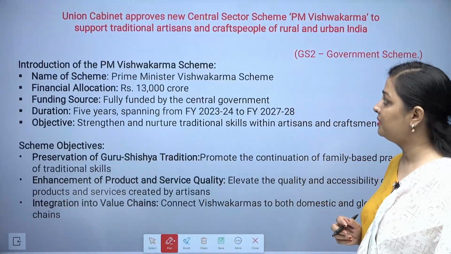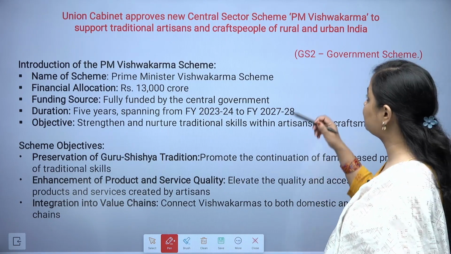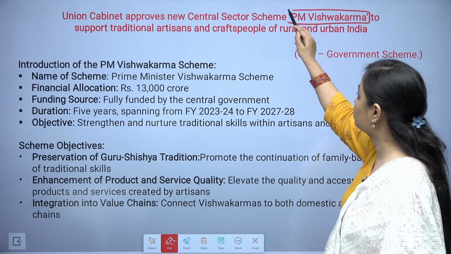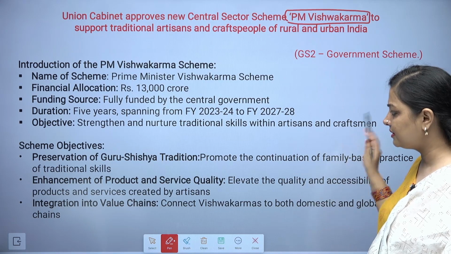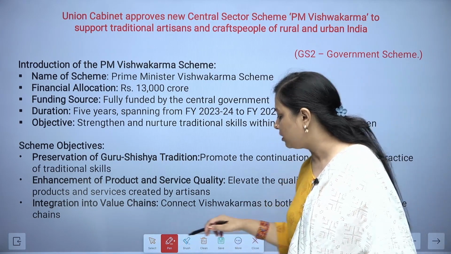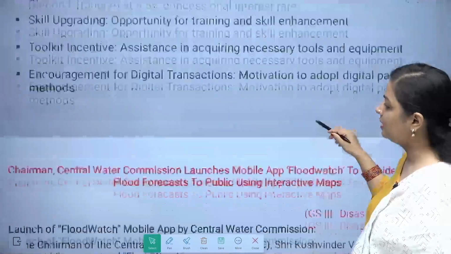Then comes the Union Cabinet. It approves the new central sector scheme, that is PM Vishwakarma. This is, I guess, something we have already done, so we are not going to cover it all over again.